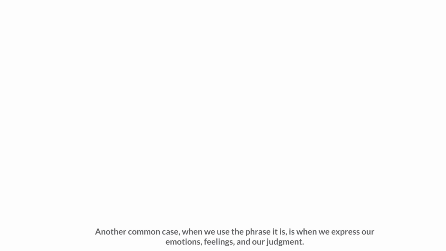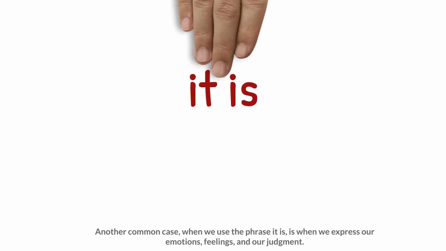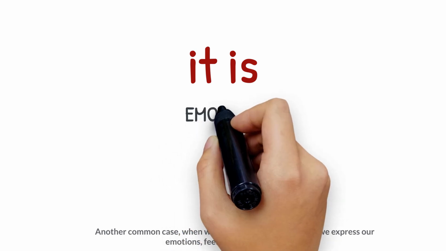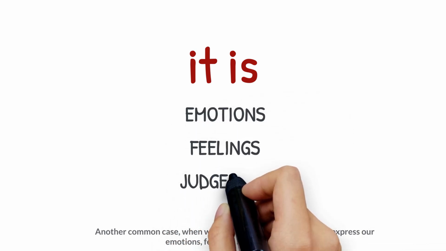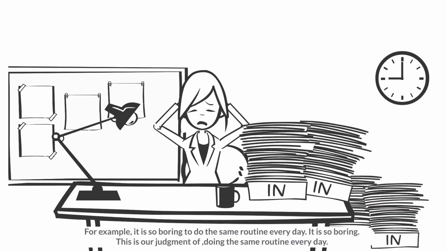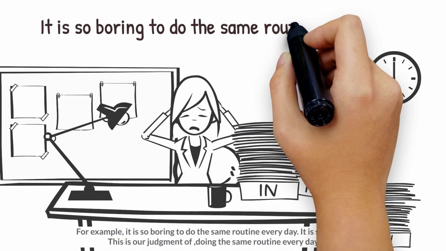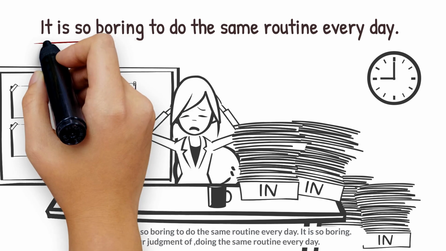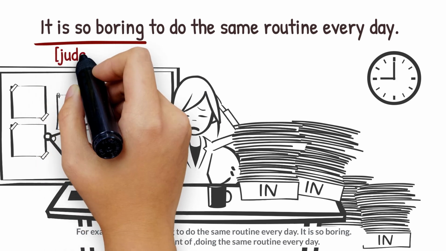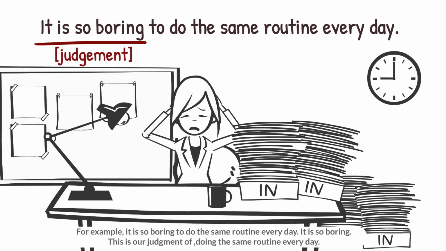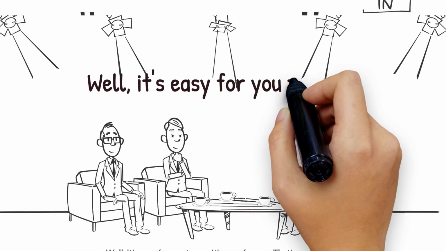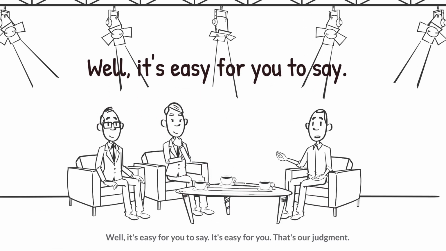Another common case, when we use the phrase "it is", is when we express our emotions, feelings, and our judgment. For example, it is so boring to do the same routine every day. It is so boring. This is our judgment of doing the same routine every day. Well, it's easy for you to say. It's easy for you. That's our judgment.